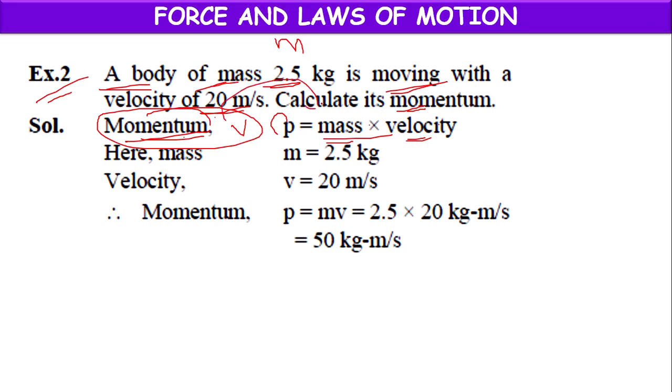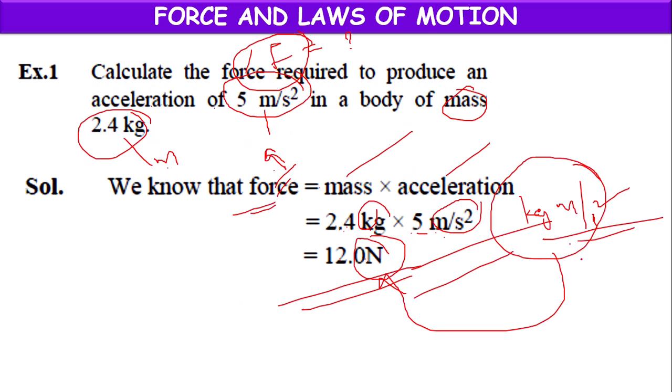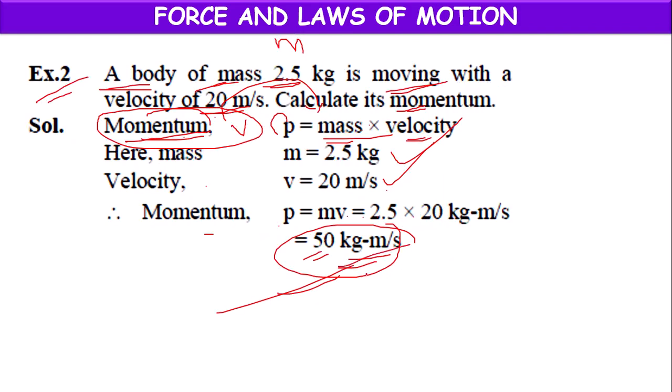Momentum symbol is P. Then what is the momentum? P equals mv, which is 2.5 into 20, equal to 50 kg meter per second. So here kg meter per second square is called Newton, but not kg meter per second.